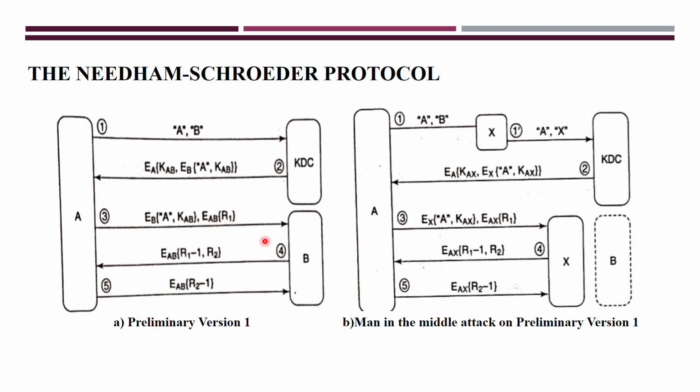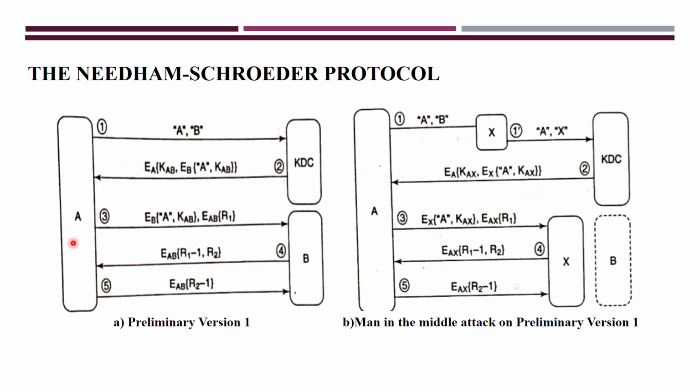After decrypting, entity B will send the reply. In that reply message, this nonce, this challenge, is decremented by 1 and it generates its own nonce R2, that you call a challenge, and these two messages are encrypted using the common session key and it forwards that message to A.